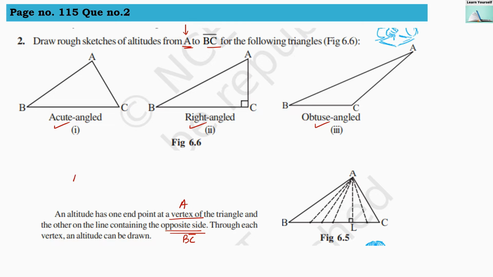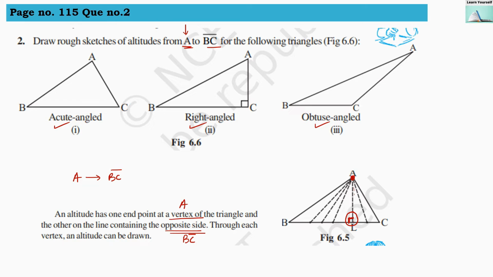So we have to draw the altitude from vertex A to line segment BC. Now an altitude will always be a straight line, so it will make a right angle at the opposite side. This is an important characteristic of an altitude that you have to remember: once it comes out from the vertex, it touches the opposite side and there it makes a right angle.